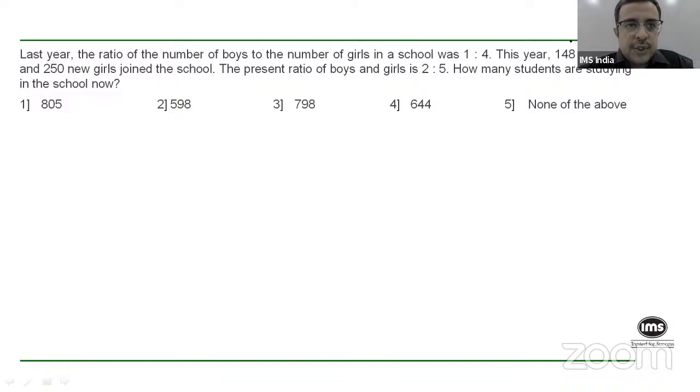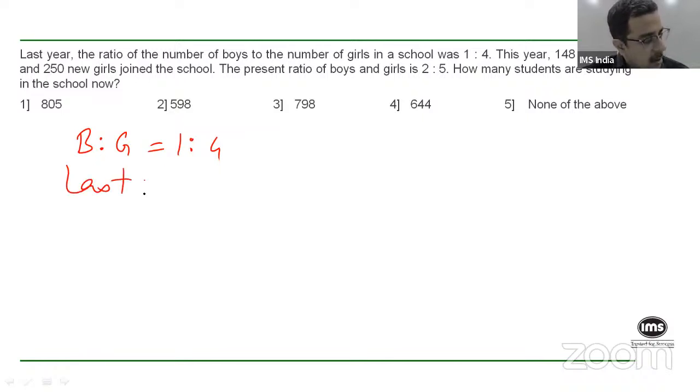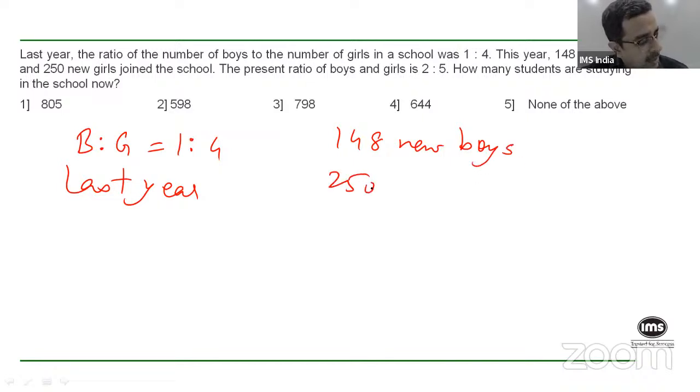Last year, the ratio of the number of boys to the number of girls in a school was 1:4. So you're given boys to girls ratio as 1:4. This was last year. Okay. This year, you're told that 148 new boys joined the school and 250 new girls also joined the school, right?